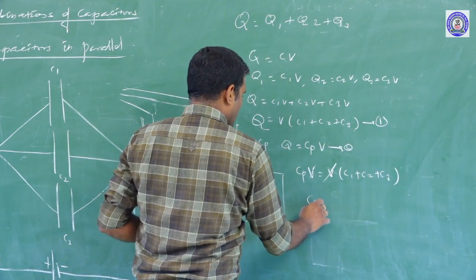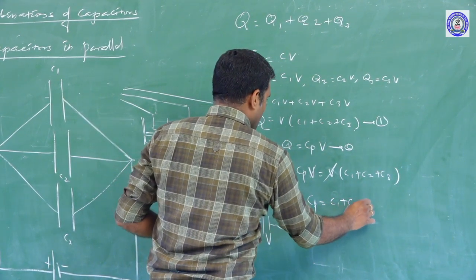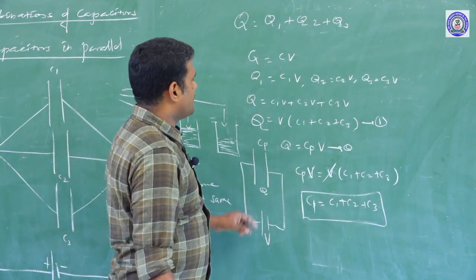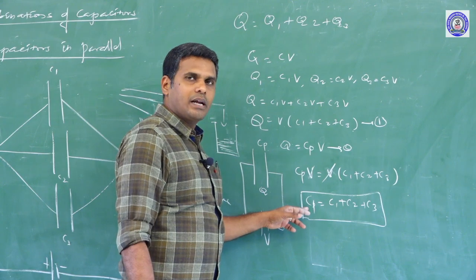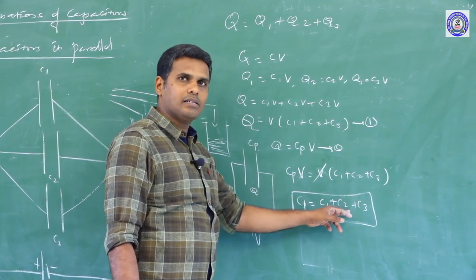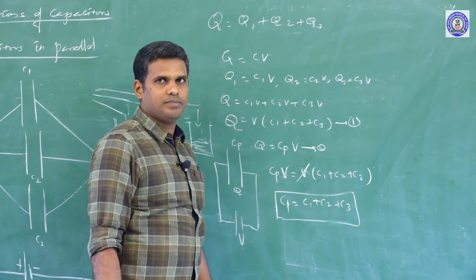V cancels out. Cp equals C1 plus C2 plus C3. So we shall say the effective capacitance of the capacitors connected in parallel is equal to the sum of the capacitances of the individual capacitors.